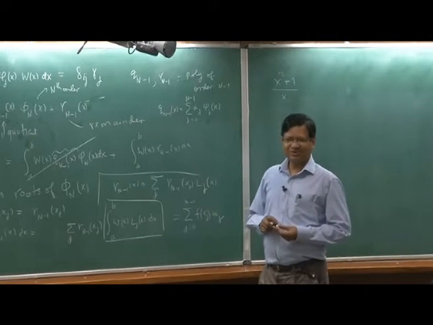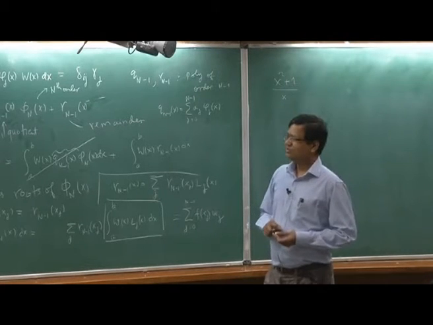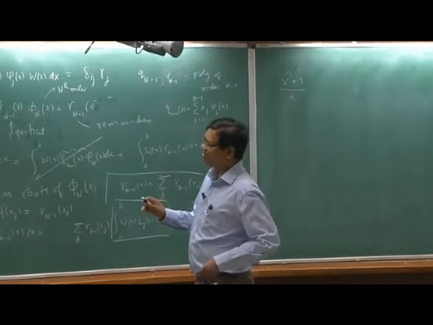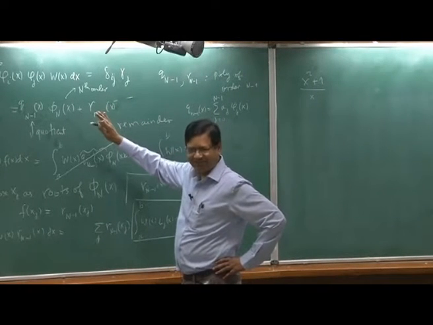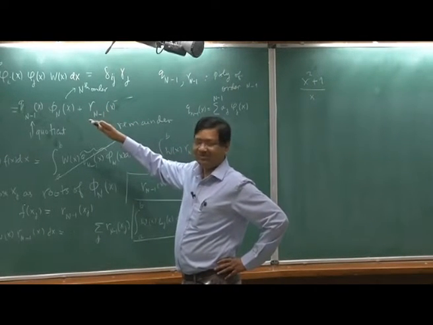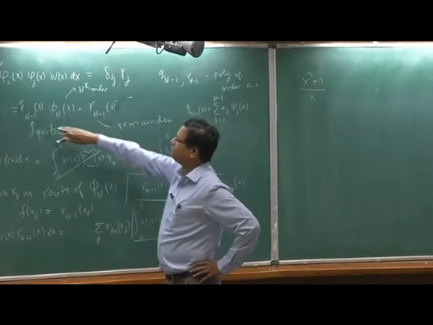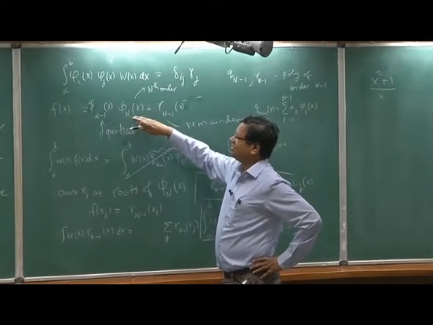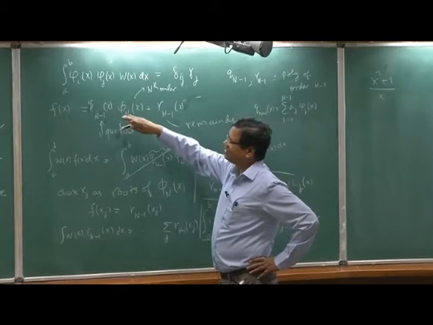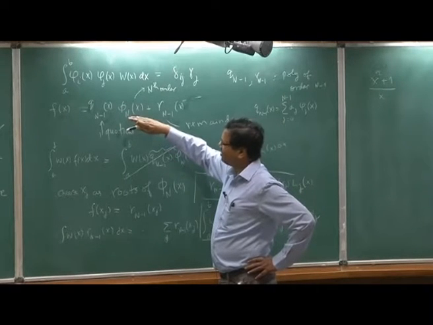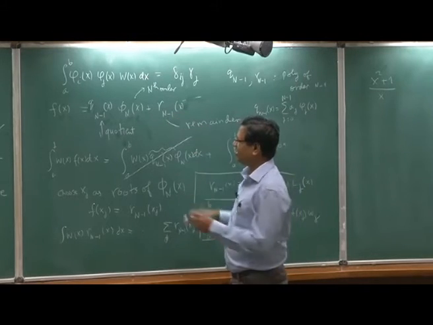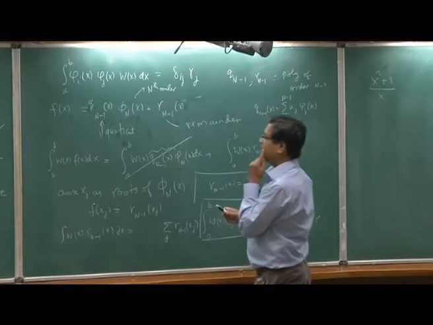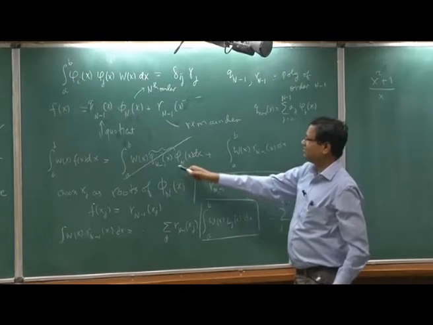So shall I just go through it once? So we start from here. Let us go through it once. These are the key steps which are taken. So I expand my function, well, actually I write my function after division with phi_n(x) as this. Now I integrate this, then this becomes 0.